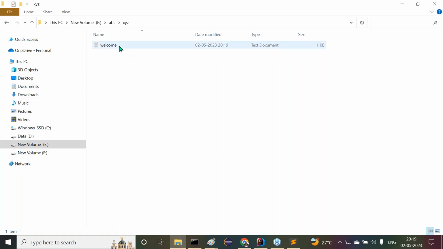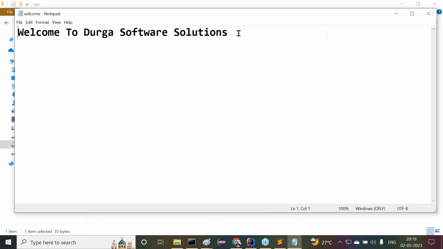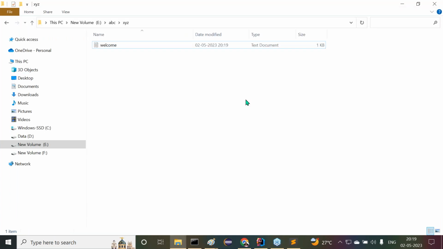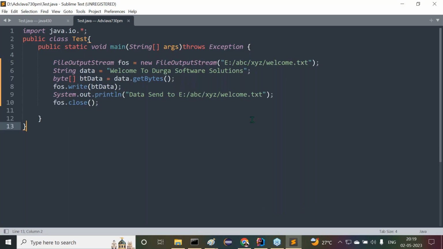Now see this one. Is your file created or not? Just double click on it. There we are getting our data or not? Whatever data I sent there, the same data we are getting here, right? That's okay. Now what is the data there? Welcome to Durgasoft Solutions. Got it or not? Program is ready. Observe carefully.